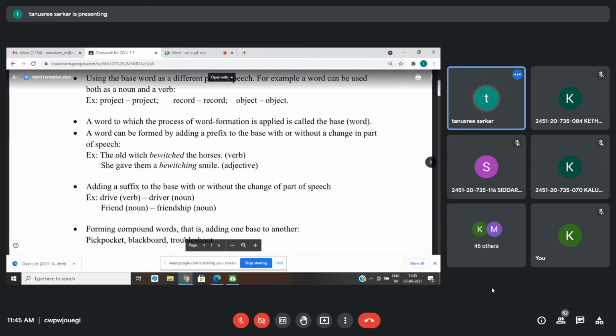If I give you a word like nation, you attach a prefix or a suffix to it, or just simply with nation, how many different words can you make? Come on, quickly.